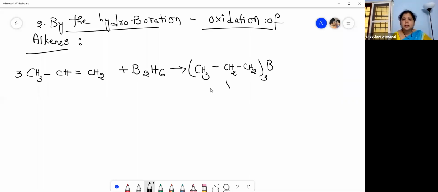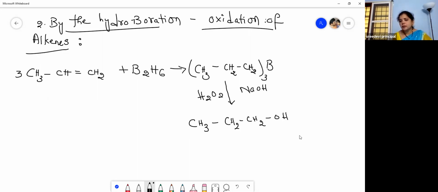Now this is oxidized and treated with aqueous sodium hydroxide. And then you will get the product propanol. What do you get, Nana? Propanol. So you will get propanol, CH3CH2CH2OH, and then H3BO3. So this is the second preparation, by the hydroboration and oxidation of alkenes.